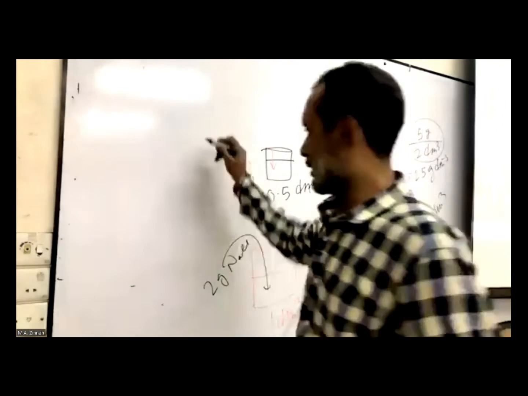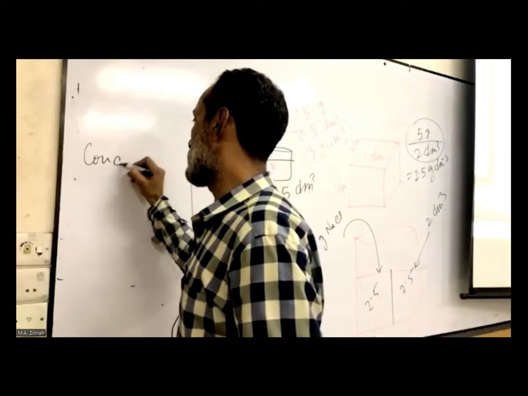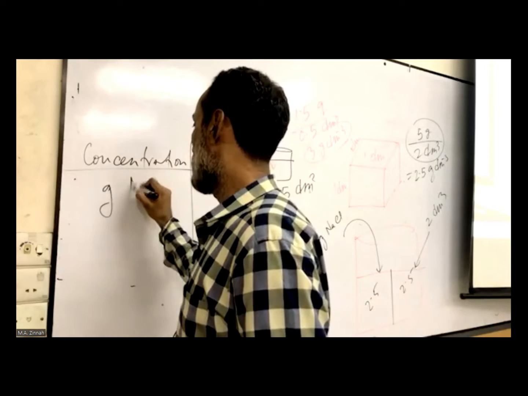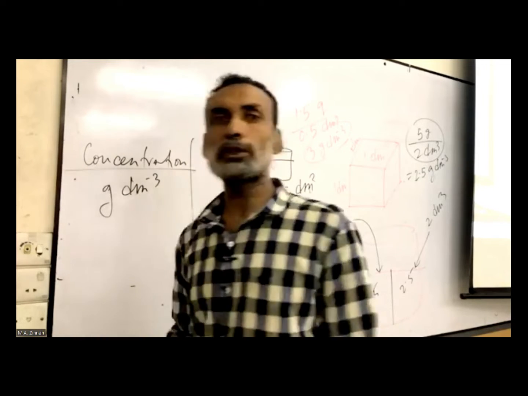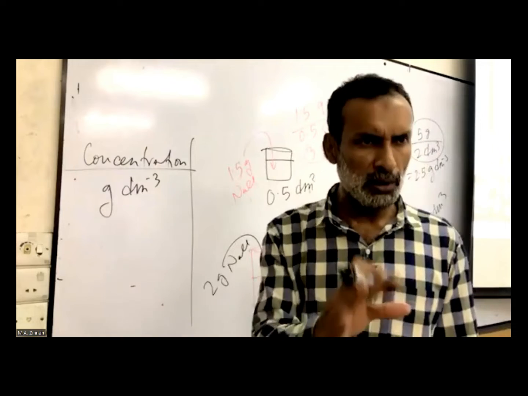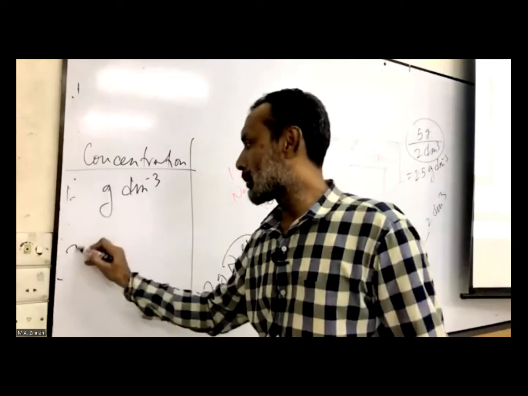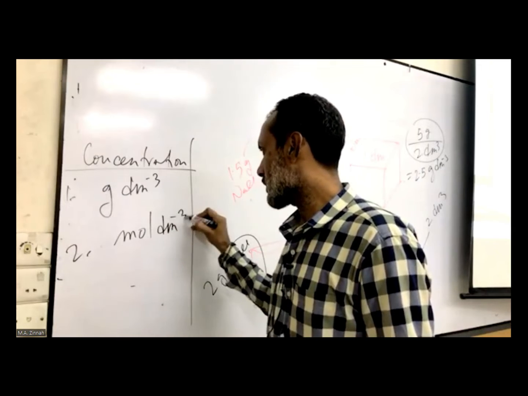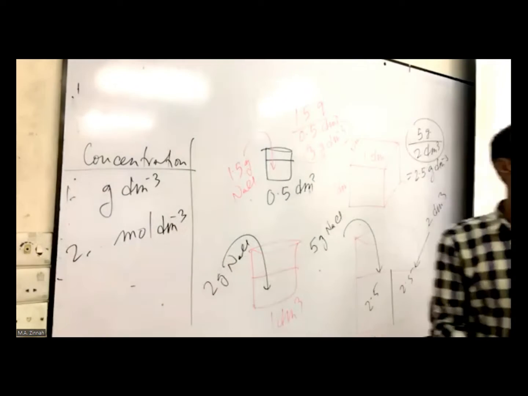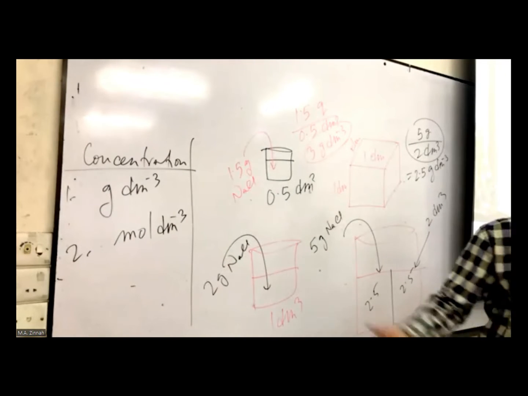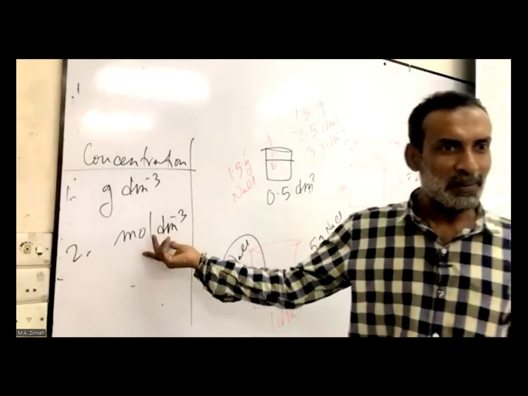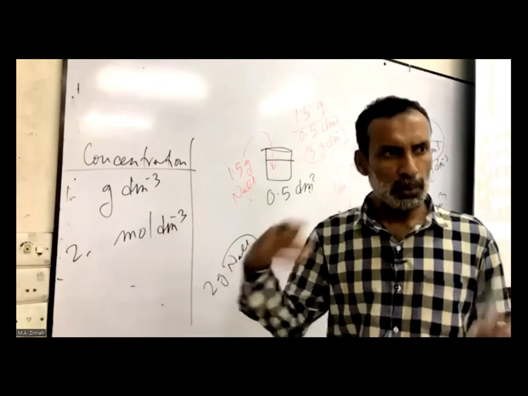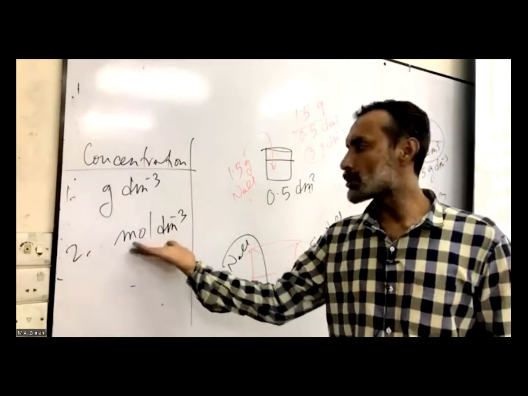Concentration in, I write here. So far you got the concentration in gram per dm cube. This can also be expressed in mole per dm cube. There are other ways too. So that is one. Number two is this can also be in mole per dm cube. Understand? Any problem understanding? So looking at this, what will it be? How much mole in every dm cube? That's called mole per dm cube.